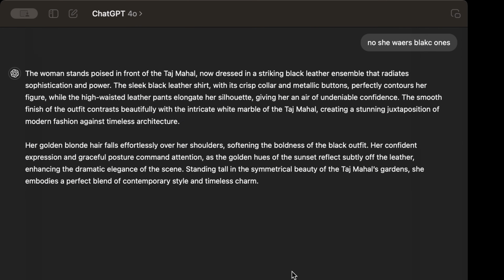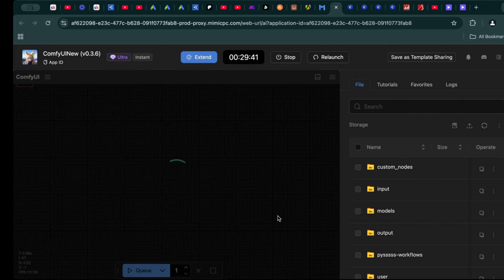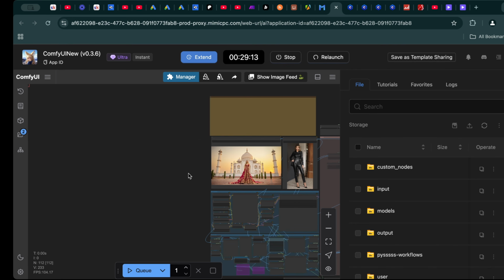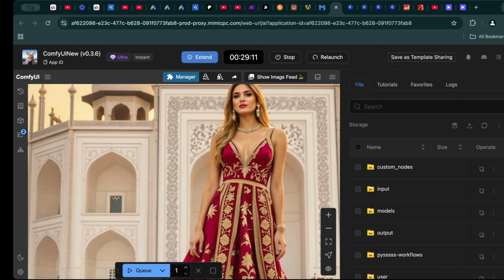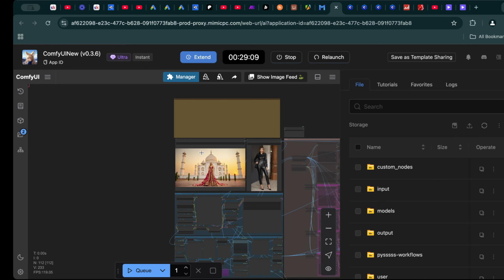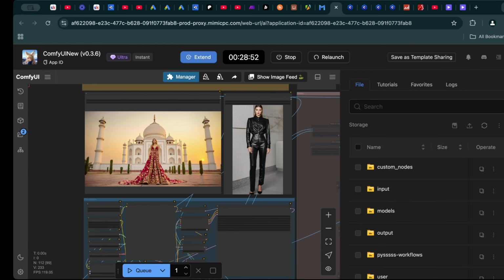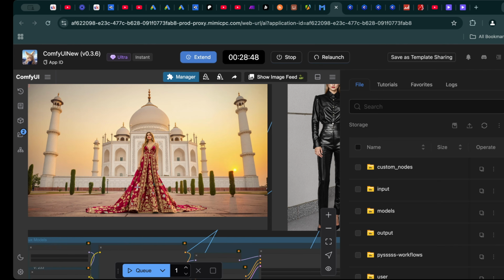After refining the mask and running the workflow again, it's time to finalize the image. Start by carefully examining the output. Pay close attention to the details. Does the clothing align perfectly with the subject? Are there any areas where the edges look too sharp or too blended? Use the zoom feature to inspect intricate parts, like the borders between the clothing and the subject's body.